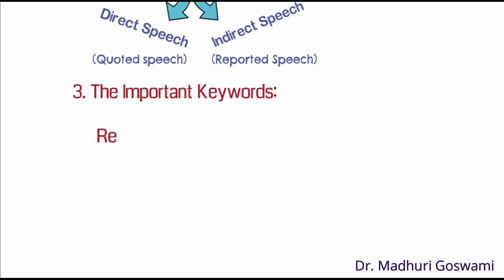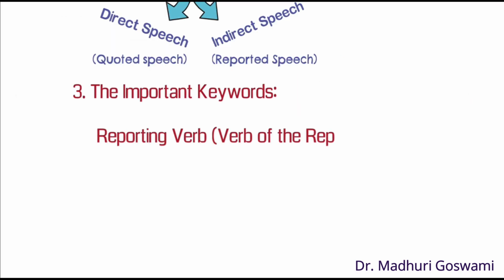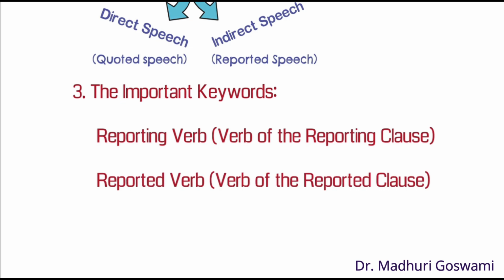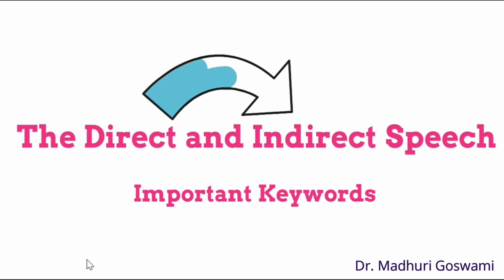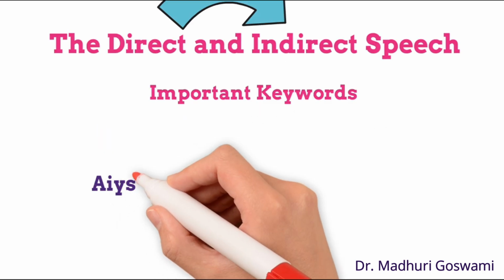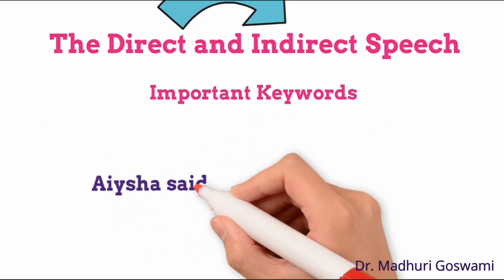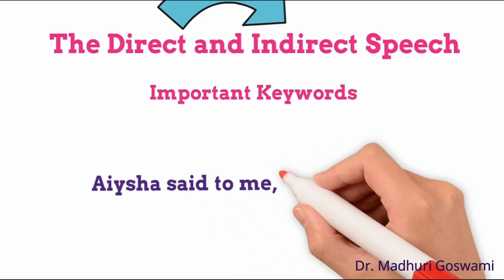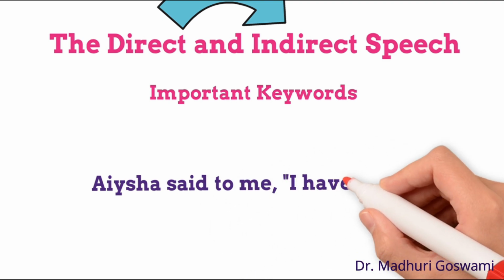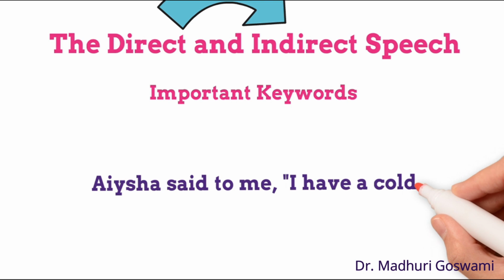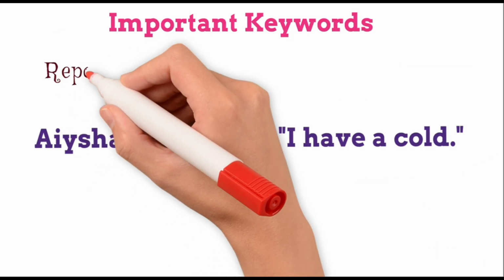Point number 3. What is the reporting verb and what is the reported verb? The reporting verb and the reported clause, these are important keywords in the process of learning how to convert the direct into the indirect speech. In this sentence, in the direct speech, Aisha said to me, I have a cold. We have two clauses. The first one is Aisha said to me.